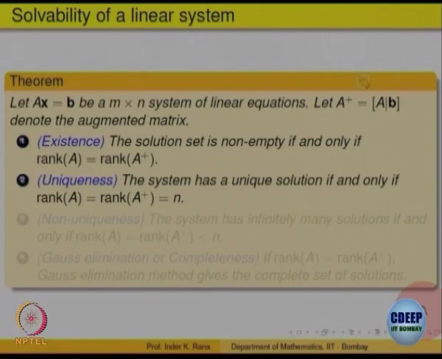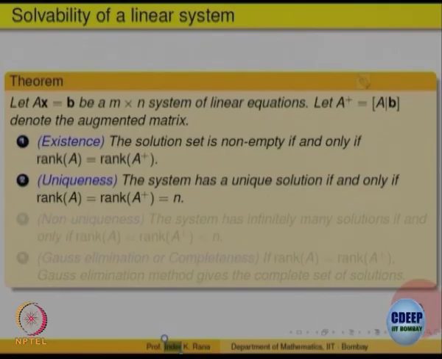The two ranks are same, that means it should not happen that there is no pivot in a row in A, but there is a pivot in the augmented matrix, right. That would give you an inconsistent equation, 0 equal to a non-zero thing. So, existence is if and only if the rank of A is the same as the rank of the augmented matrix, that means the number of non-zero rows in A and in the augmented matrix should be the same, once you have them in the row equivalent form.